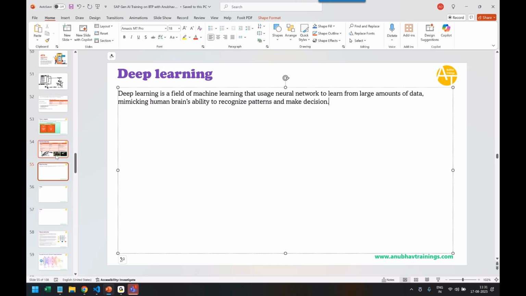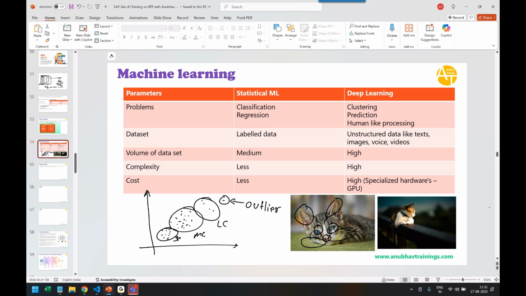Since childhood you are looking at real cats, you are looking at cat photos. Over time your brain was trained to see and find out what is a cat and what is not. Similarly, you have to constantly train the machine, using a special network called a neural network.